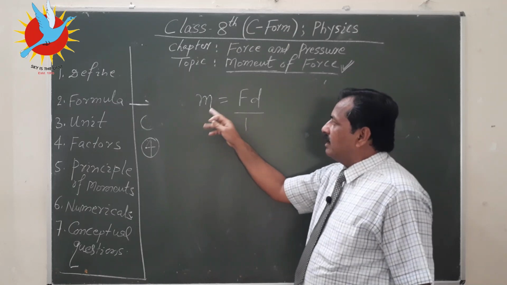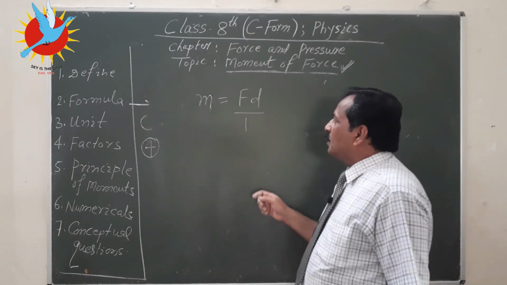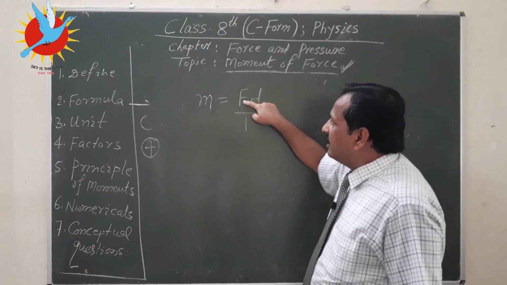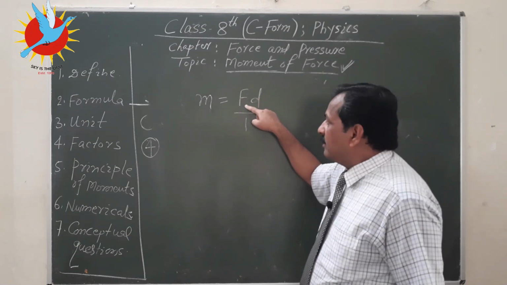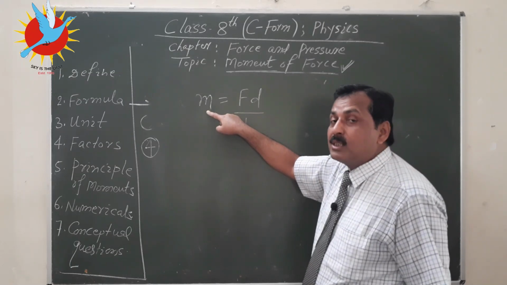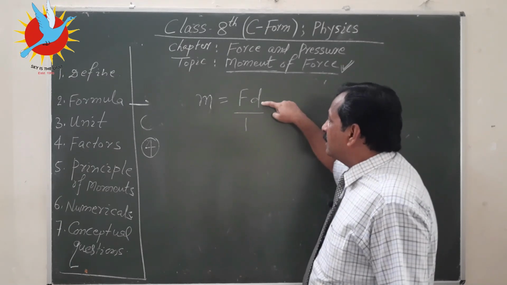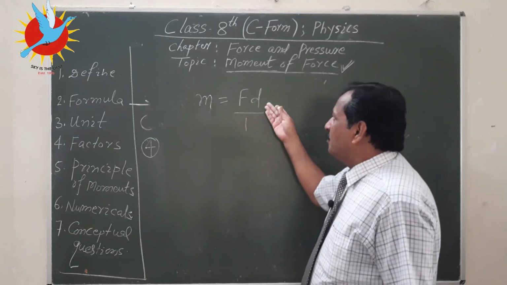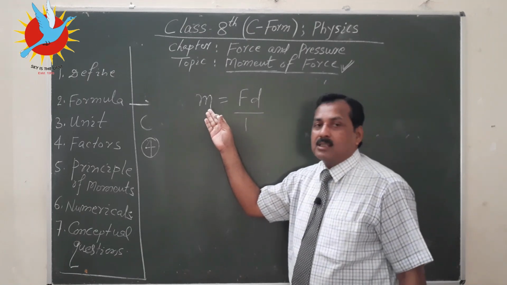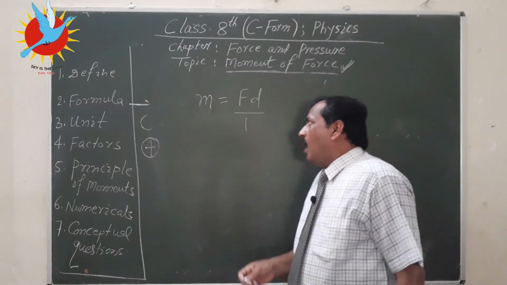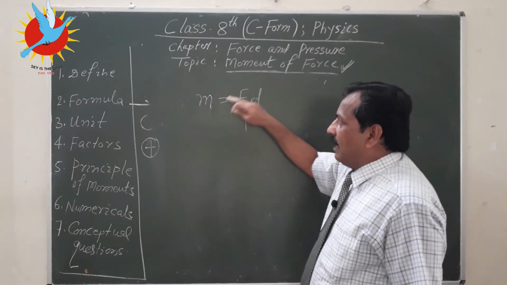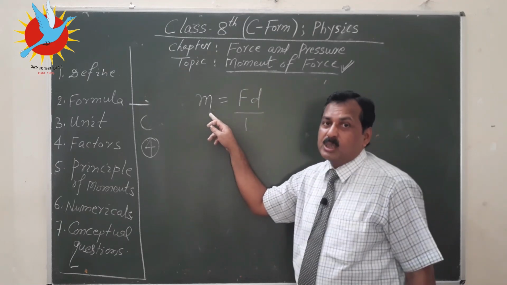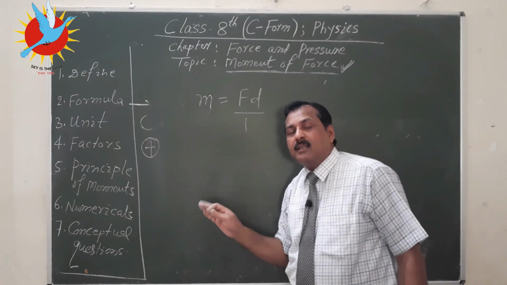If this is the result, that is moment of force, so what will happen if F increases? If F increases, because F is numerator, therefore this M, means moment, also will increase. If distance increases, this distance is also numerator. So if numerator increases, then the value of the fraction also increases. If force decreases, then M decreases. If distance decreases, then M also decreases. Means direct relation is there.